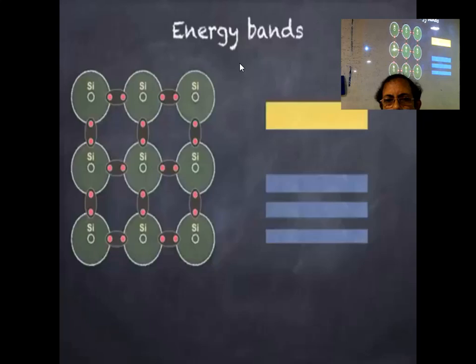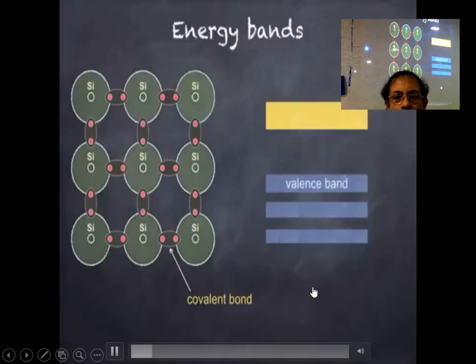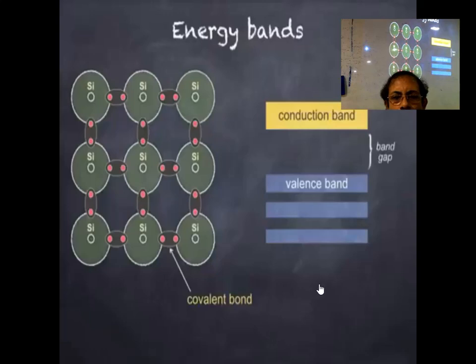You can see from the diagram on the left that all 4 of the silicon atoms' outer electrons form covalent bonds with the neighbouring atoms. Now, out of interest, the diagram on the left shows what's known as the semiconductor bonding model. At 0 Kelvin, all of the outer electrons are bonded. The diagram on the right shows the energy band model. In order to explain the electrical properties of semiconductors, we only need to consider 2 energy bands, the valence band and the conduction band. These are separated by a band gap, which we'll discuss later.